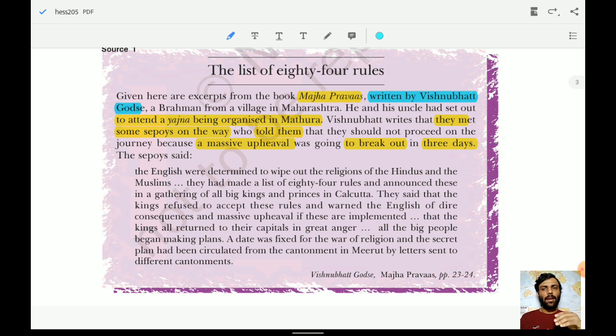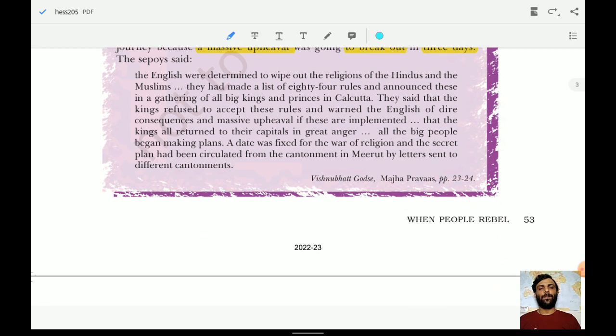The English were determined to wipe out the religion of Hindus and Muslims. They had made a list of 84 rules and announced it in a gathering of the big kings and princes in Calcutta. The kings refused to accept the rules and warned the English of dire consequences and a massive upheaval if these rules were implemented. So this type of account has been provided in this particular book.